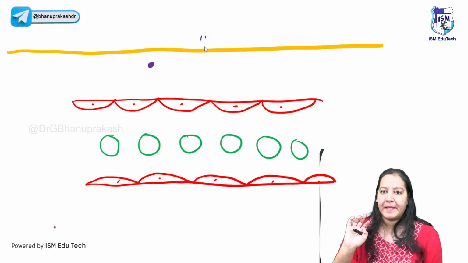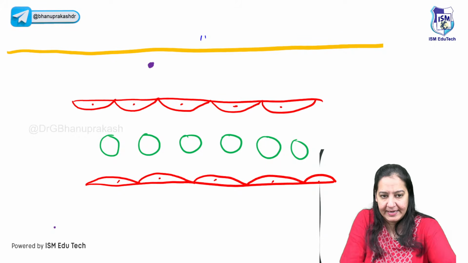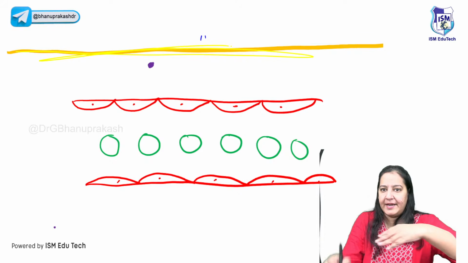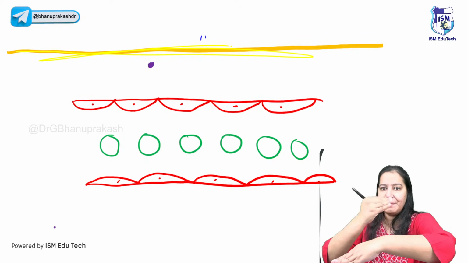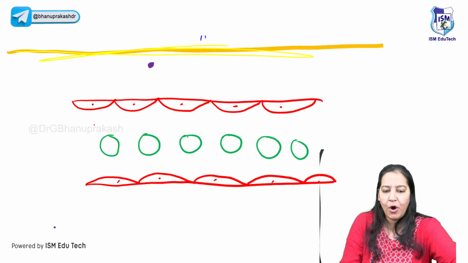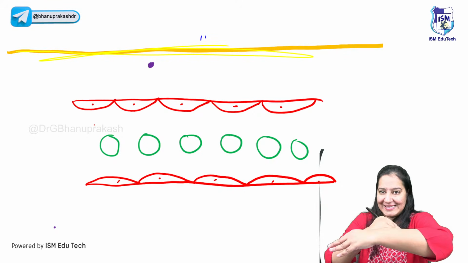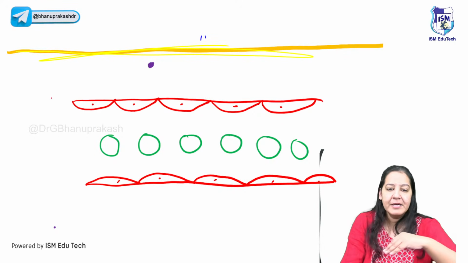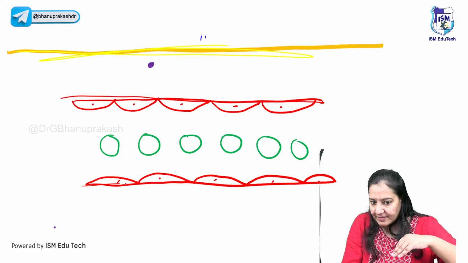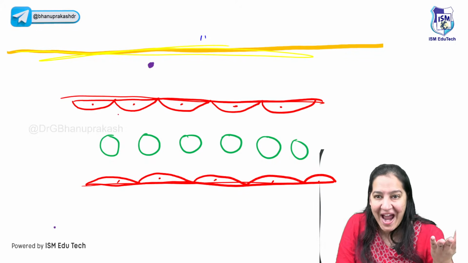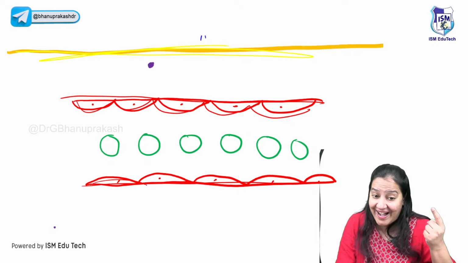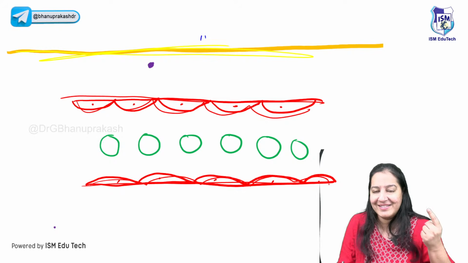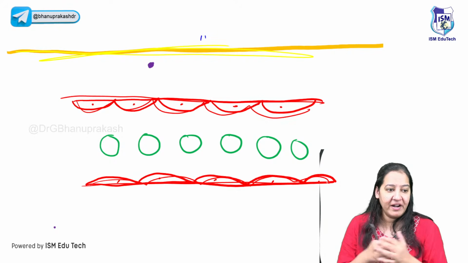What is this diagram? Imagine this is the skin, the yellow color. This is the skin. Imagine this is my hand. This is the skin of my hand. You can see the yellow color. Just below the skin, this is the blood vessel. We all have blood vessels everywhere. So below my skin, here also I'm having a blood vessel. Can you see this one, the red one? All the blood vessels are lined by endothelial cells. So I guess everyone knows these are the endothelial cells, the red color cells, right?